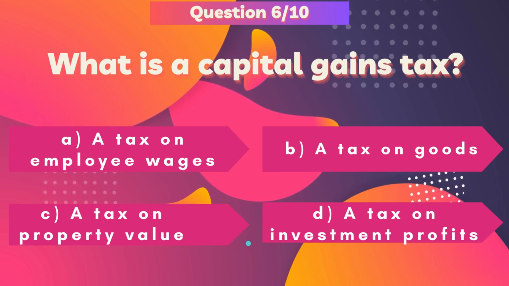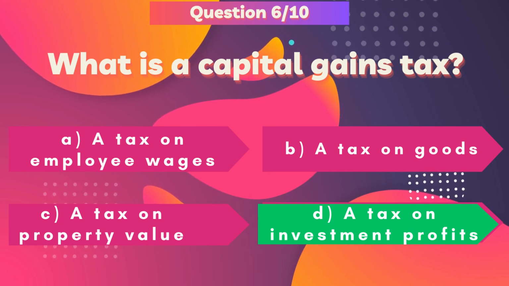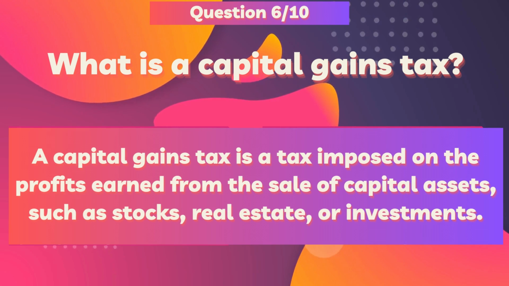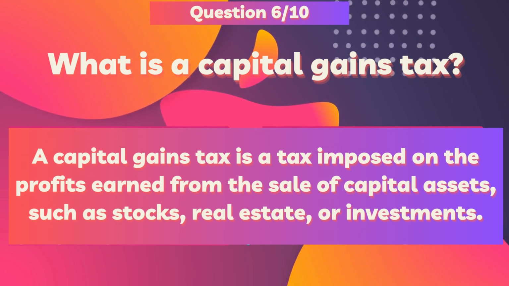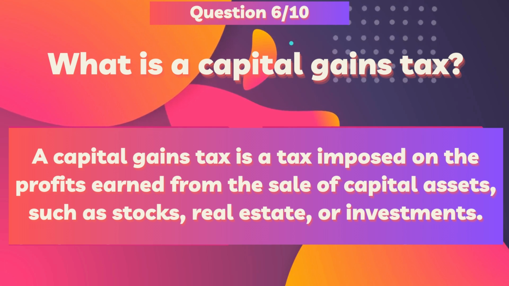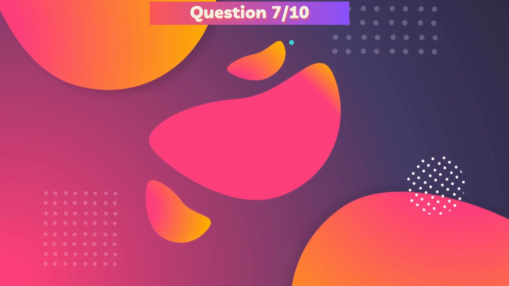Great job! The correct answer is D. A tax on investment profits. A capital gains tax is a tax imposed on the profits earned from the sale of capital assets, such as stocks, real estate, or investments. Get ready for your next question.